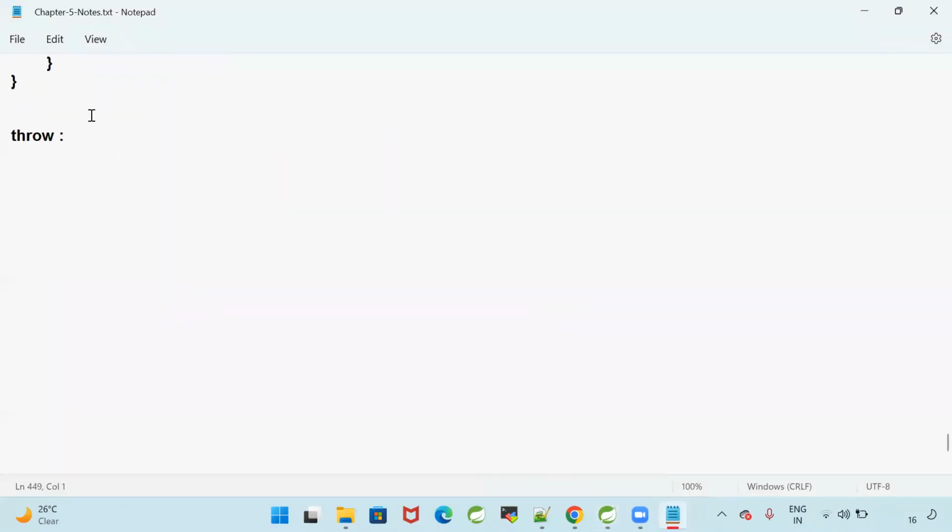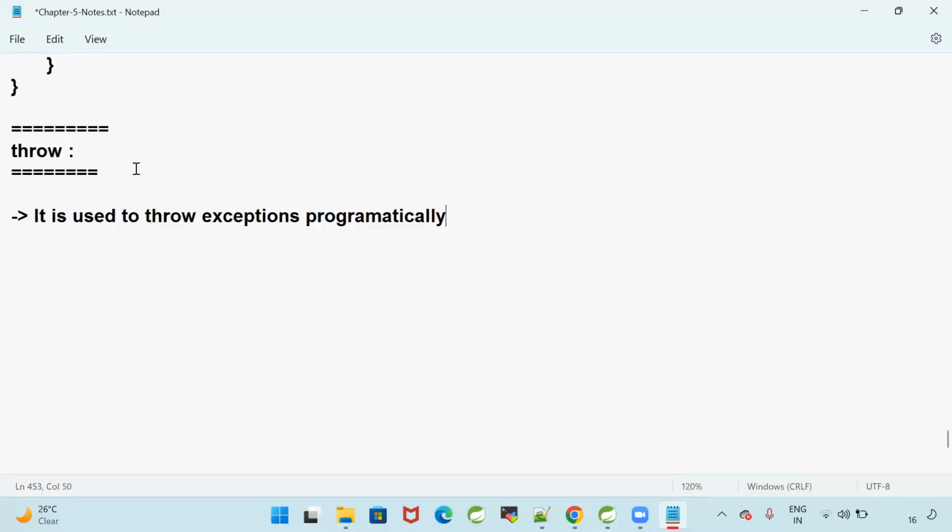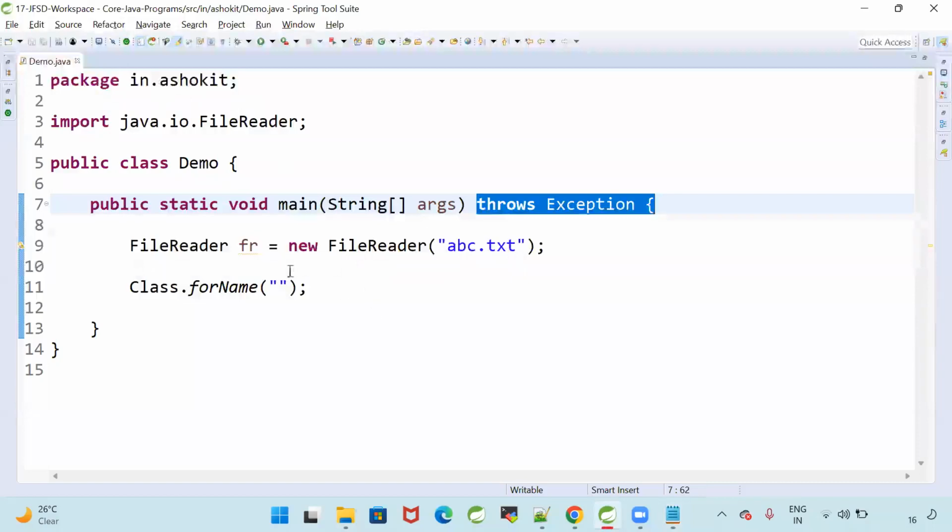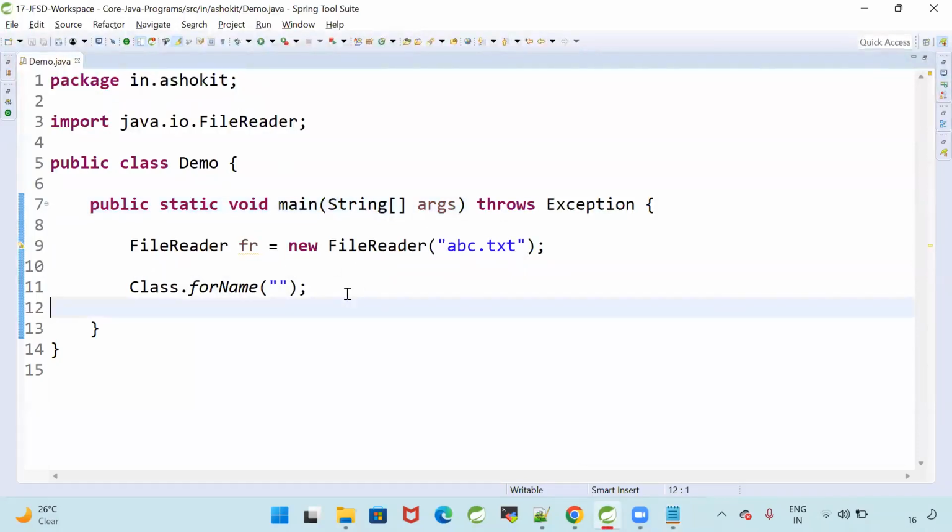The throw keyword is available. The throw keyword is used to throw the exception wantedly. I want to throw some exception wantedly. For that, we will go for the throw keyword. The throw keyword is used to throw our own exception. It is used to throw exceptions programmatically. When my logic is executing, I want to throw the exception.